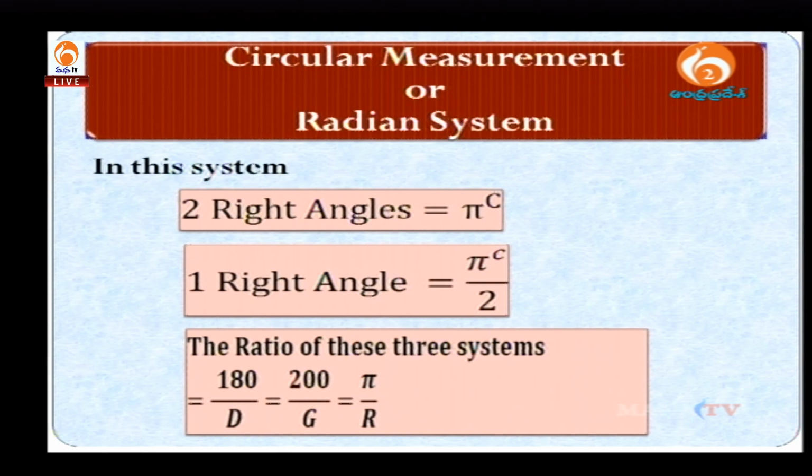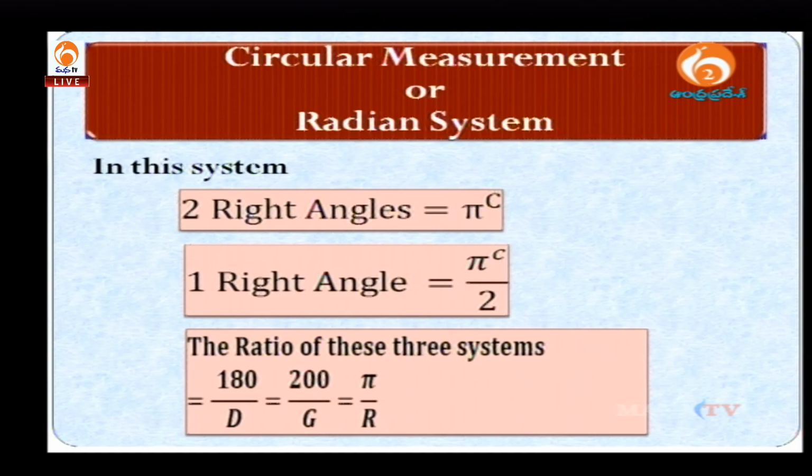The common relationship between these three systems is D by 180 equals G by 200 equals R by pi.